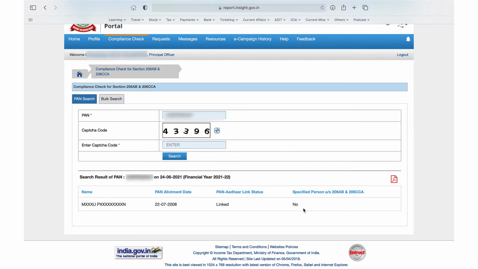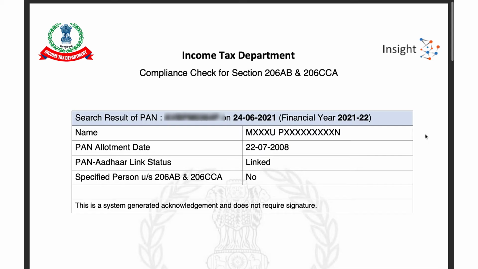We'll be able to download this as an independent PDF, whereby you'll have all those details which we discussed now in a PDF format. This could also be shared with the deductor if required. So this is the process of single PAN. Now we'll look into the bulk PAN.